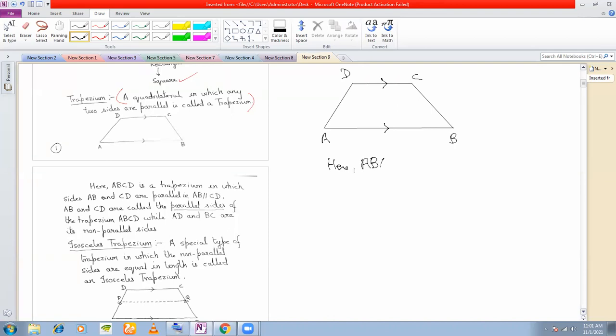So I said any 2 sides are parallel, then this is a trapezium. So this forms the trapezium. So these are the parallel sides, and the other 2 sides are called the non-parallel sides.